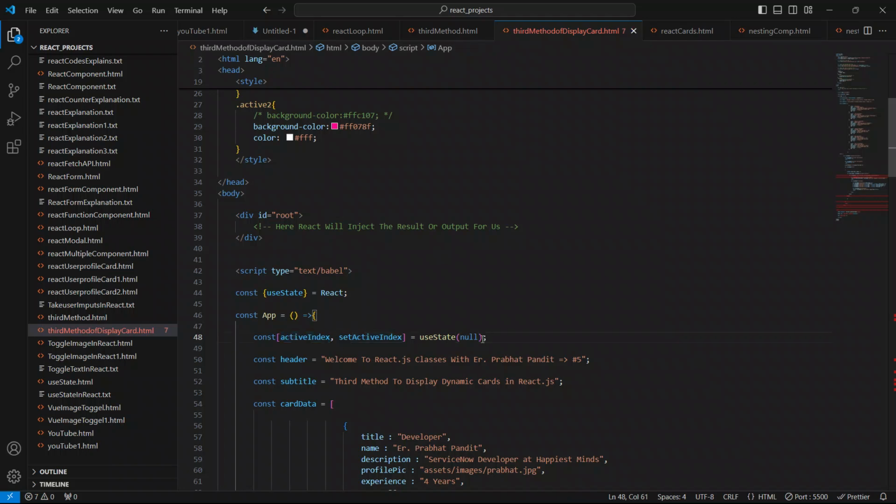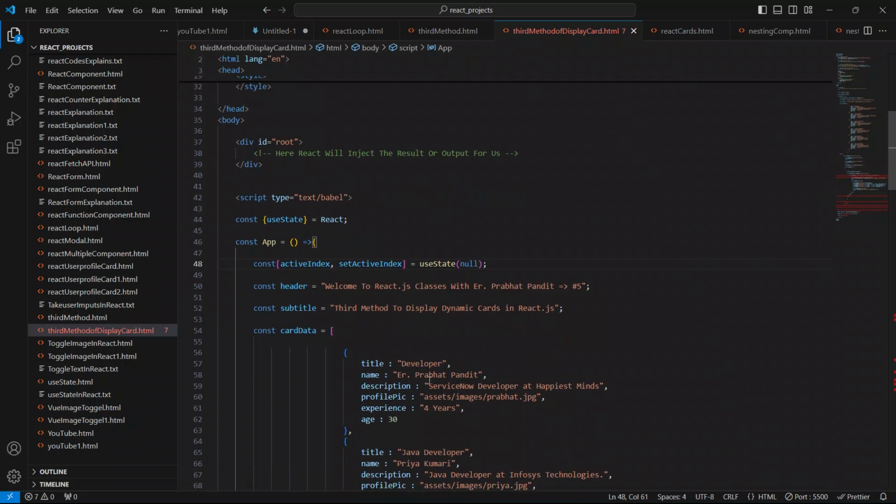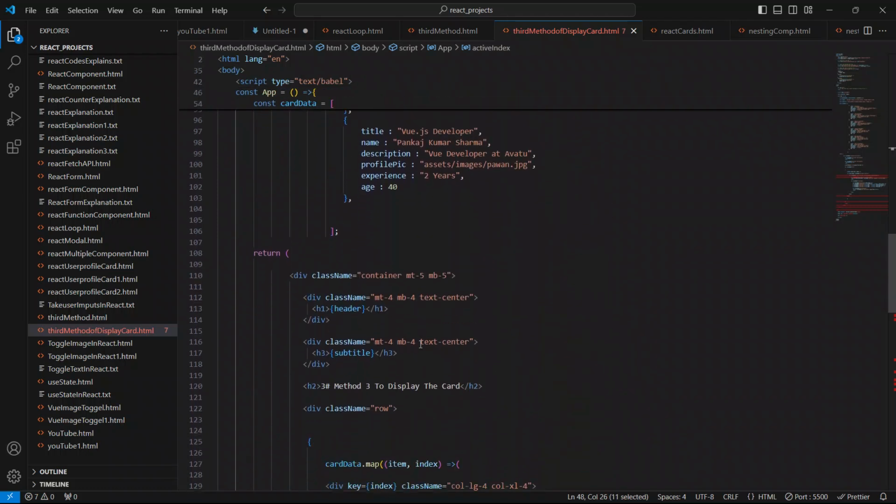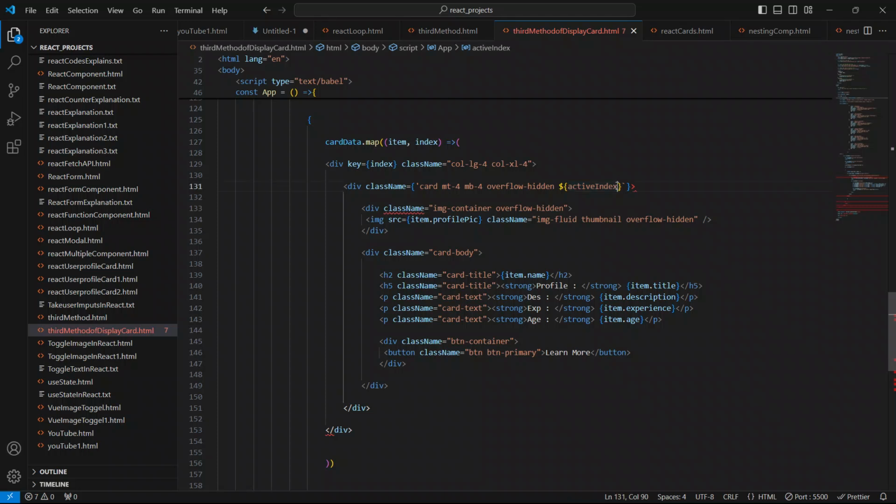So now we will just say here, copy this active index from here, and now we will say active index equal to this index. So copy this index from here, and just paste it here.